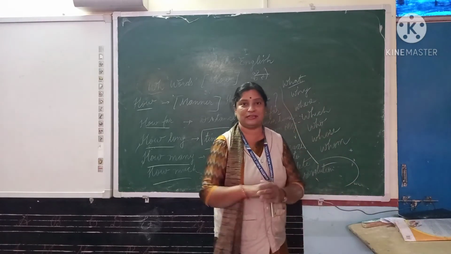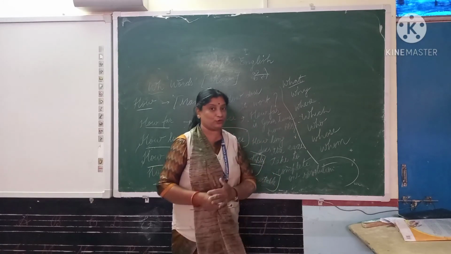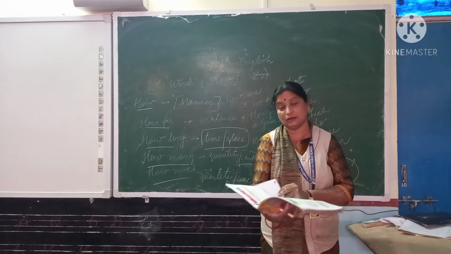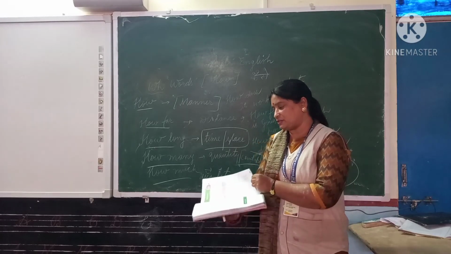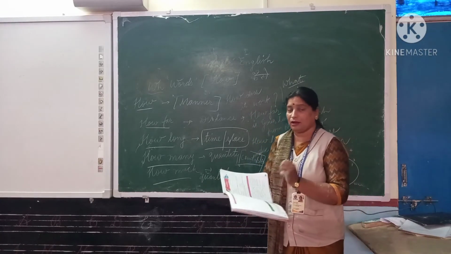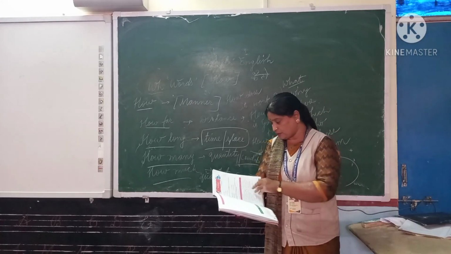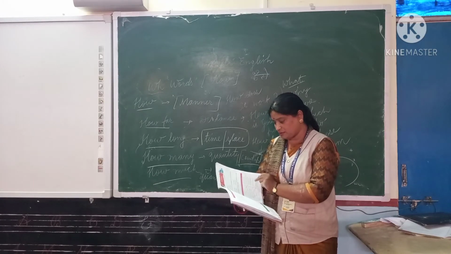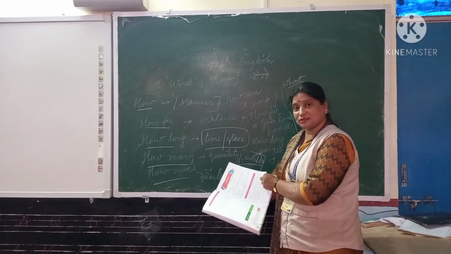So in the whole week we have done WH words. I hope now it will be easy for you to make questions, and along with this beta you have to complete your work in the book also. Chapter 10 is very easy. First hobbies we have done, and after that questions. Her name is Shreya. So what will be the question? What is your name? You will match it. Like this, what is your sister's name?